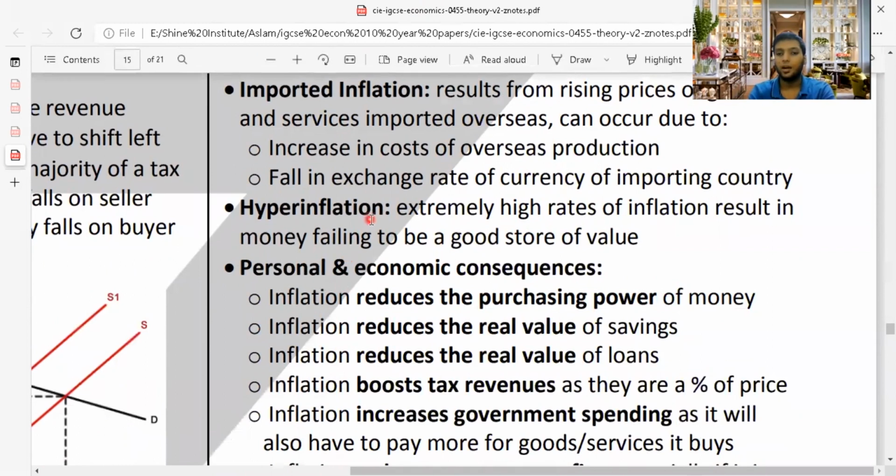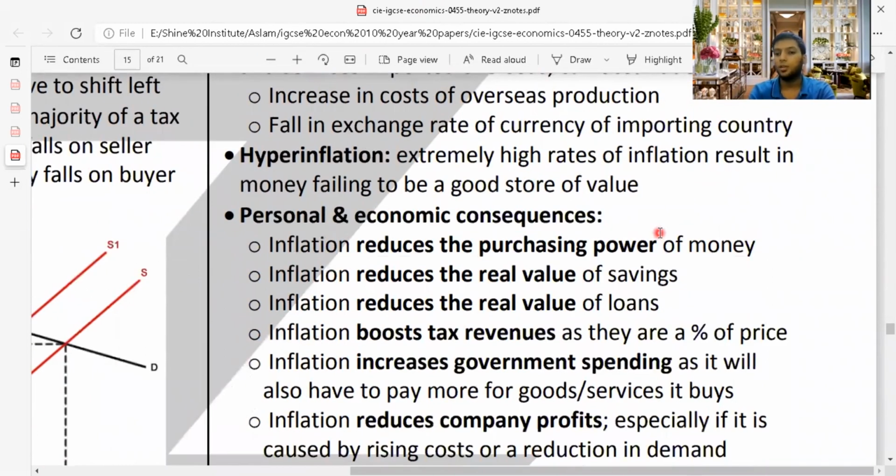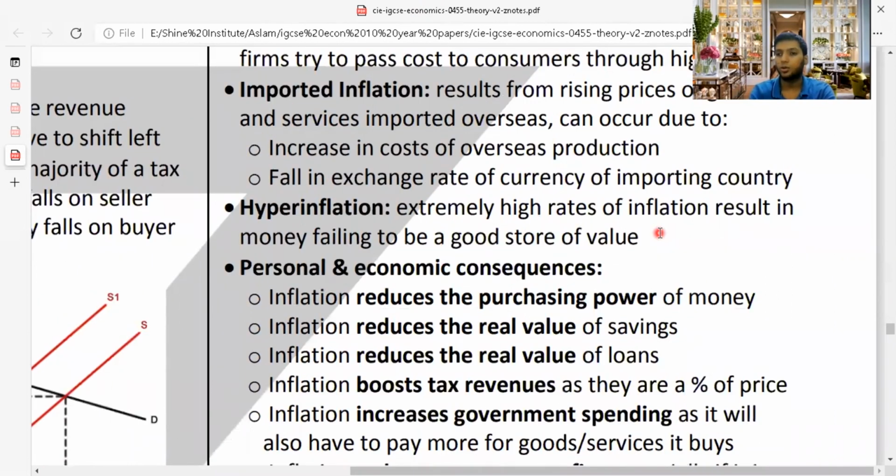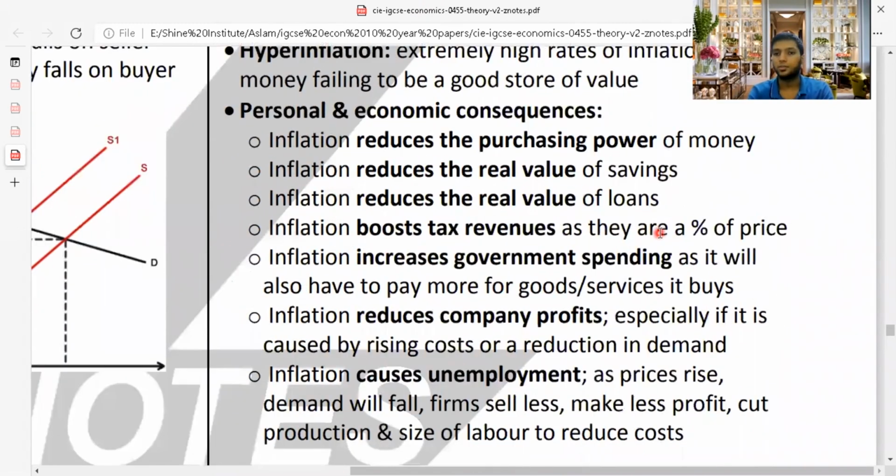Then what is hyperinflation? Extremely high rates of inflation result in money failing to be a good store of value. So hyperinflation means you can't hold the inflation at a certain rate. It will go very high. You can't control it. Maybe today it's 10 rupees, and the product will be 100 rupees tomorrow. You will never expect a bread to go from 10 to 100, it is something unexpected. That type of inflation we call hyperinflation, uncontrollable inflation.